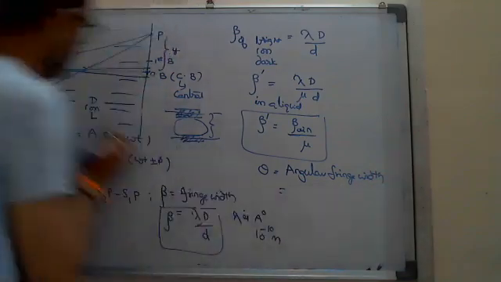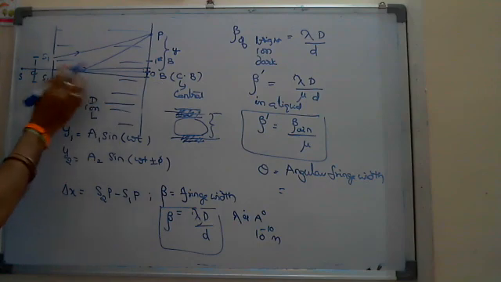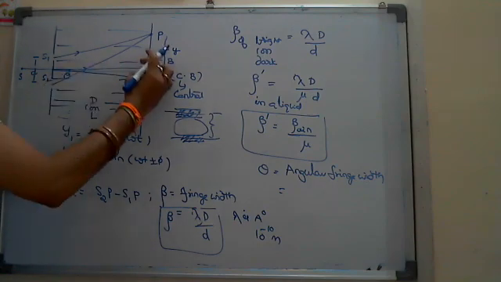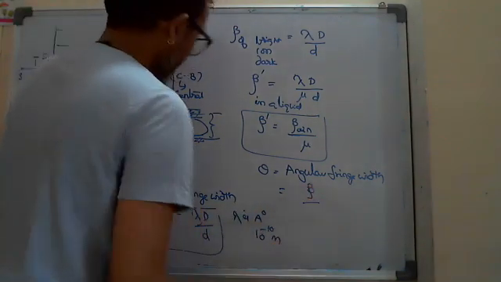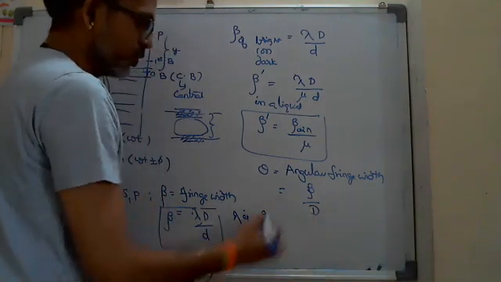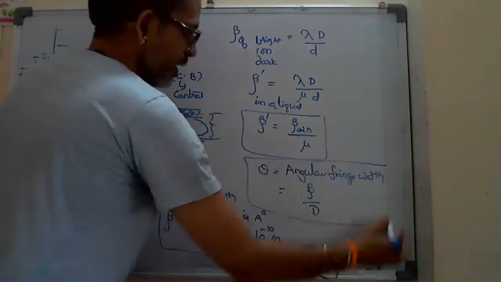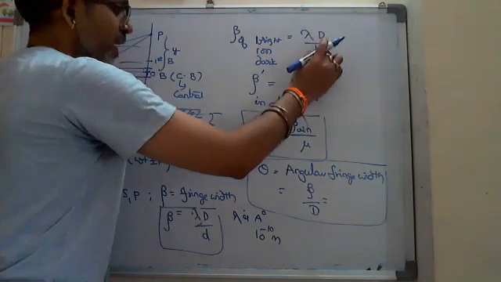Since theta is very small, you can consider it as a sector. So we write angle equals arc by radius, that is the width of a fringe, beta, by the radius D. So angular fringe width we write as beta by D, where beta is lambda D by d.